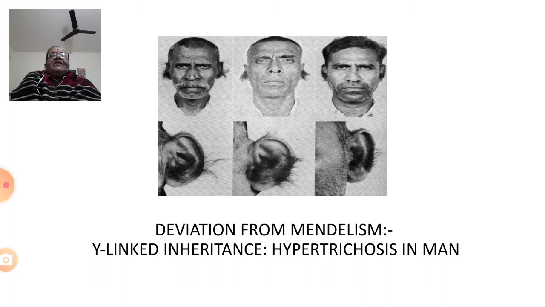So this particular condition is called hypertrichosis, okay? And as it is sex limited, it comes under the Y-linked inheritance pattern, and it is called hypertrichosis in man. We are going to discuss inheritance of Y-linked genes with the example of hypertrichosis.